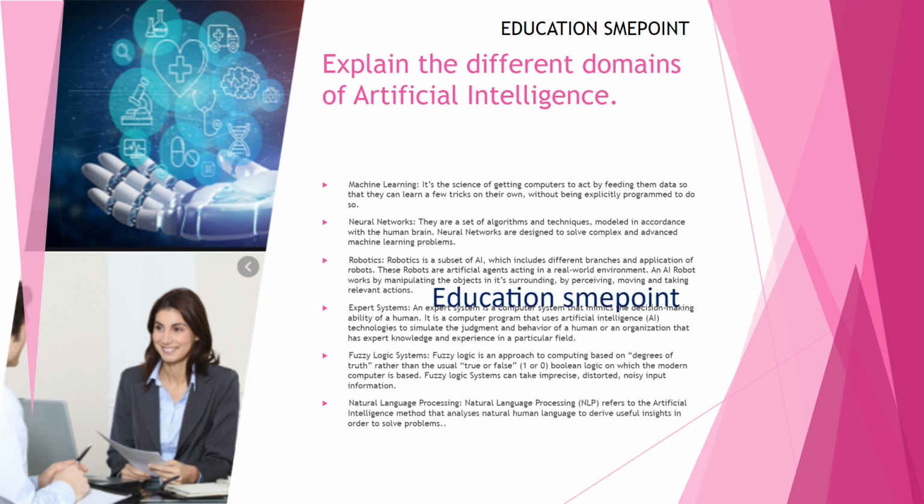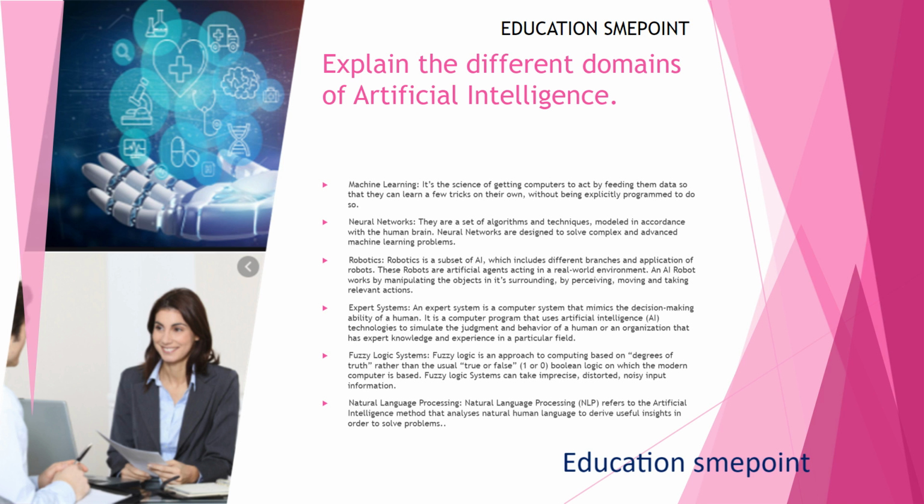Explain the different domains of artificial intelligence. Machine learning, the science of getting computers to act by feeding them data so that they can learn a few tricks on their own, without being explicitly programmed to do so. Neural networks, a set of algorithms and techniques, modeled in accordance with the human brain. Neural networks are designed to solve complex and advanced machine learning problems.